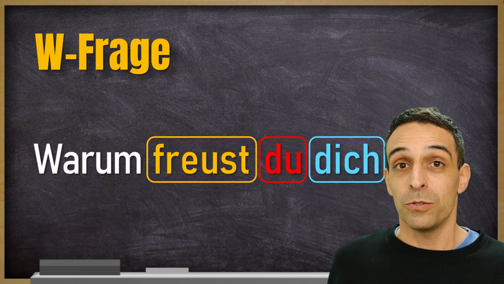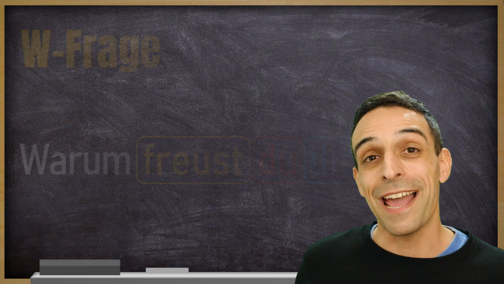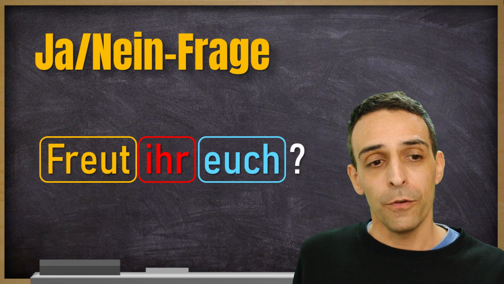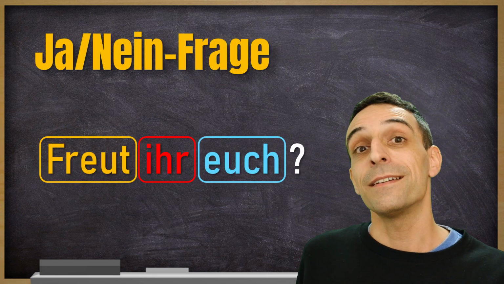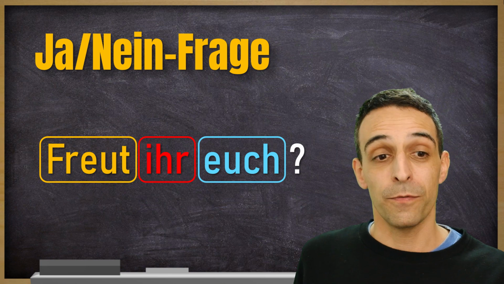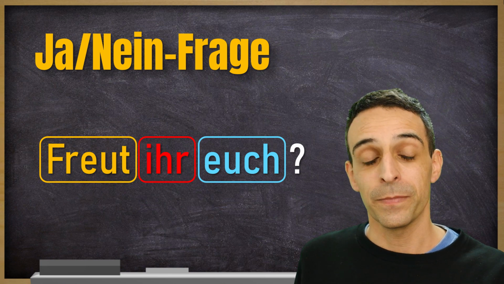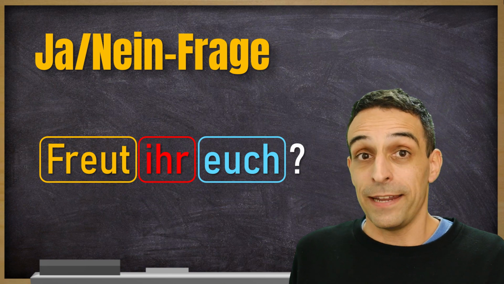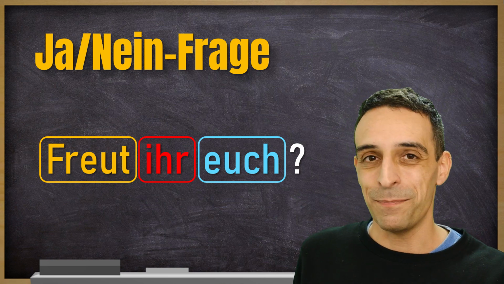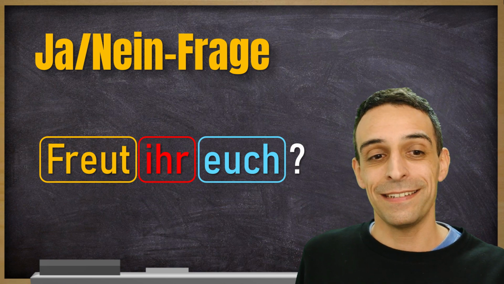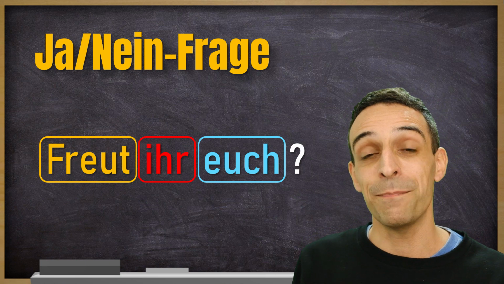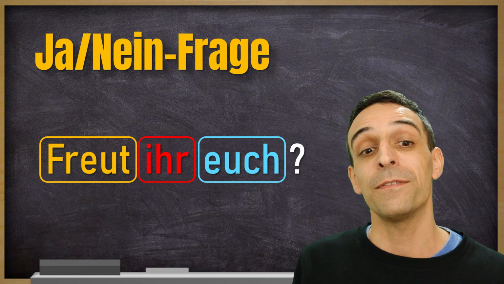There is also yes-no questions, of course. Ja-Nein-Frage. Freut ihr euch? Freut, conjugated verb, ihr subject, Subjekt, and right after the subject there is your reflexive pronoun.